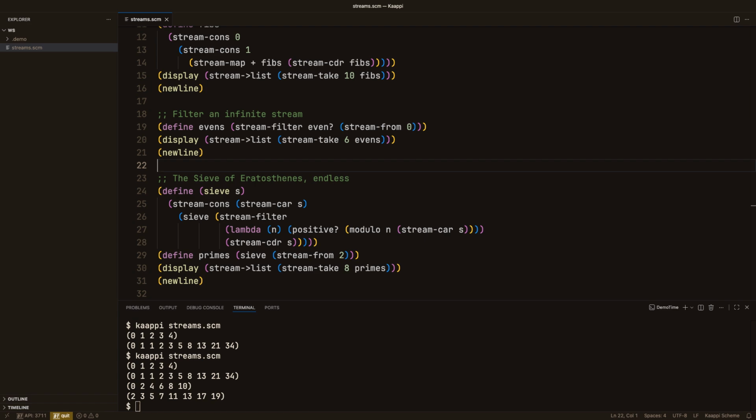That's the deal streams give you. Infinite structure, but you only ever pay for the elements you actually touch. SRFI 41, lazy lists, right out of the box.